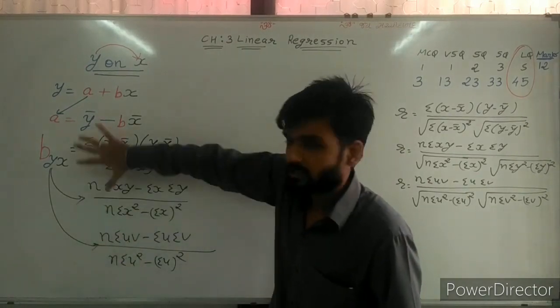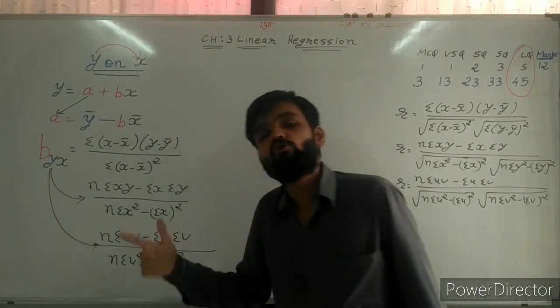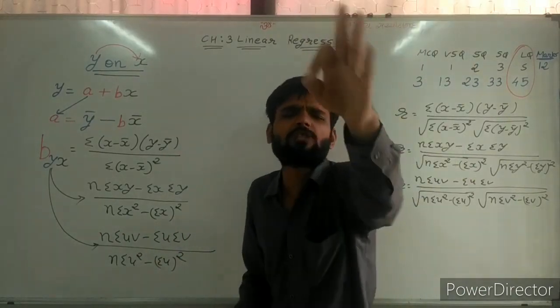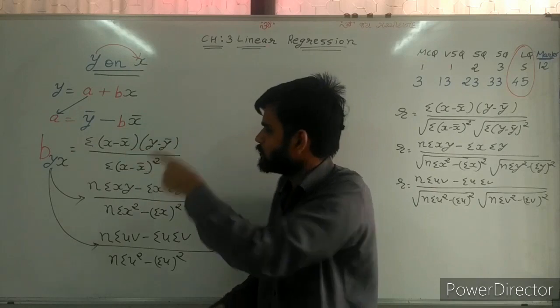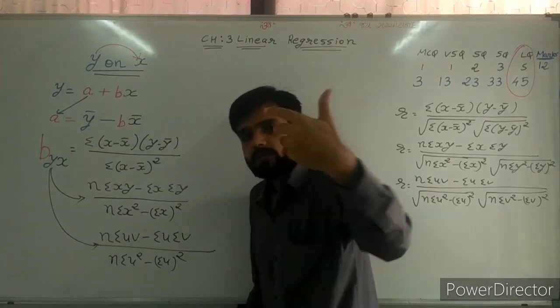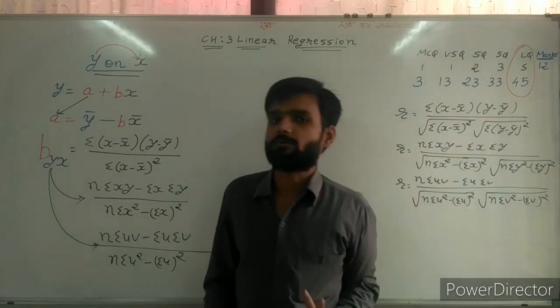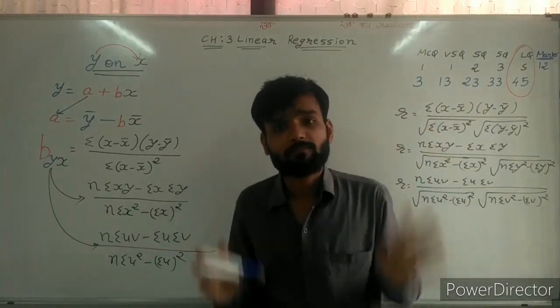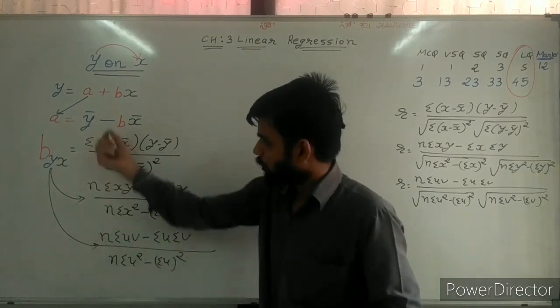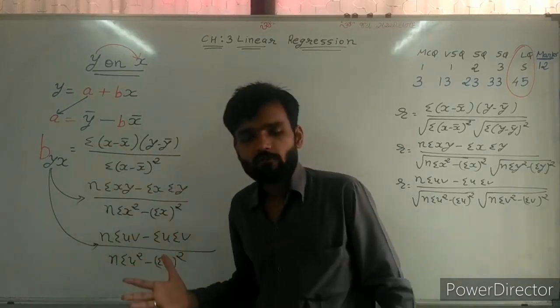Now, by using these three formulas, what are the rules to use them? That we have already learned in the second chapter. Same rules are applicable here: when you can use first, when you can use second, when you can use third. Same rules applicable as per second chapter. Calculation also same. Only you need to put values as per the formula.